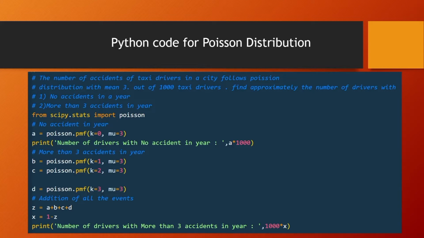To get the approximate value of the drivers, we multiply the final answer by 1000. So we will get the number of drivers with more than 3 accidents in a year.